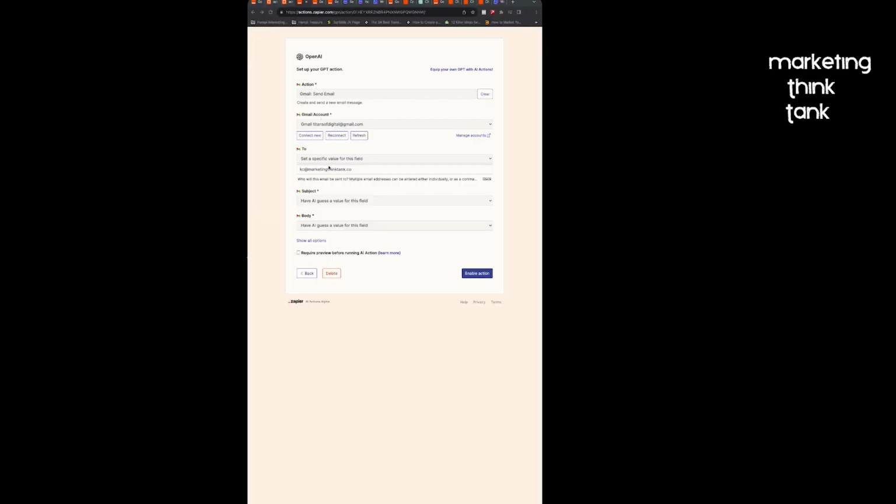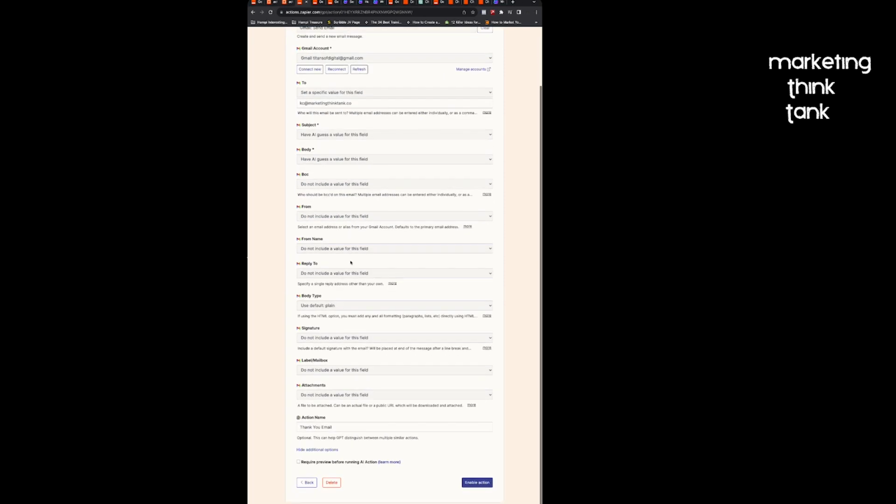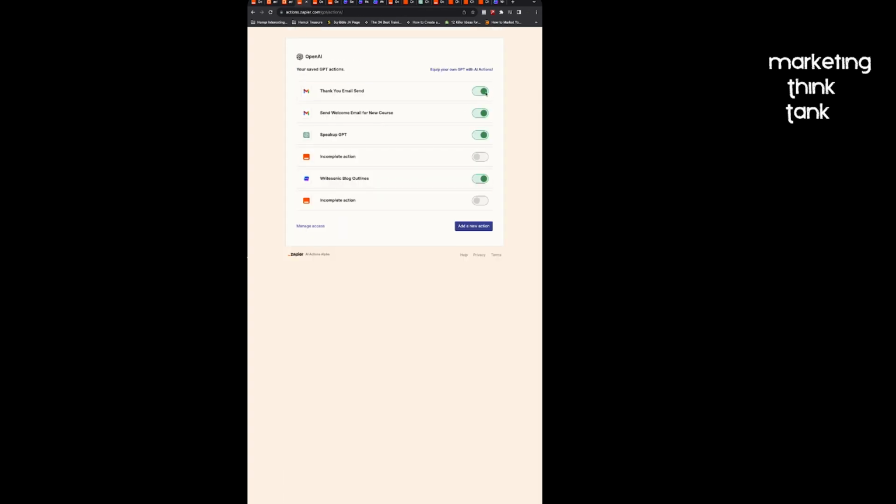Okay, you just need to check everything is fine. And then you're just going to say, okay, I'm just going to say thank you email send. Right, I'm just going to copy paste this. I'm just going to say enable action. When you do that, you will see that it is turned green here. So now thank you email send is turned on in green.